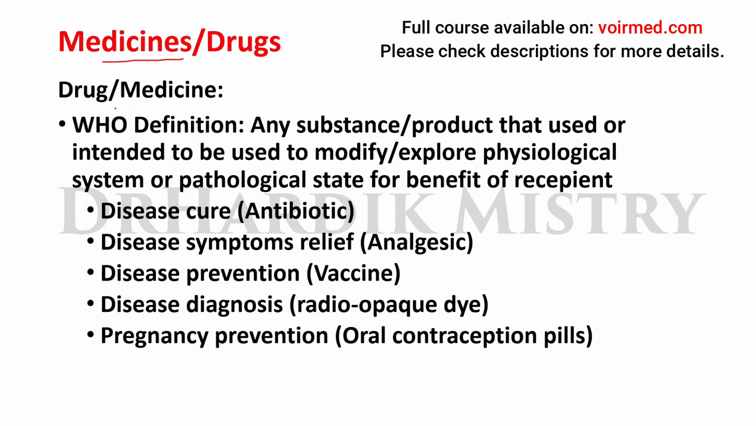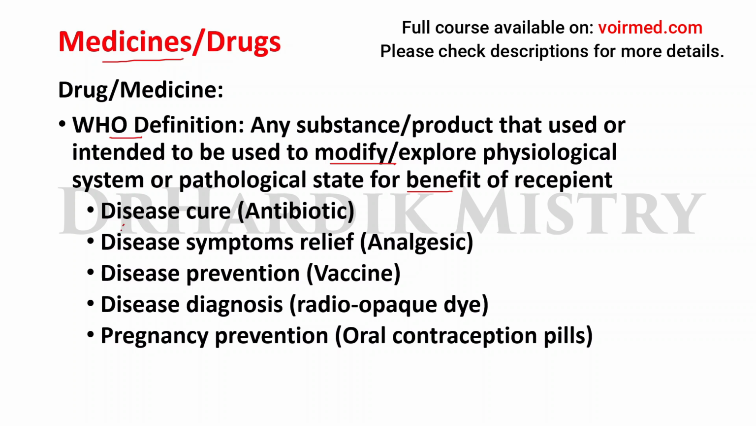What do you mean by medicines or drugs? Drug or medicine, WHO definition: any substance or product that is used or intended to be used to modify or explore physiological systems or pathological state for the benefit of the recipient.